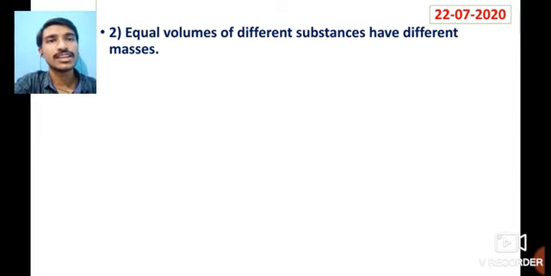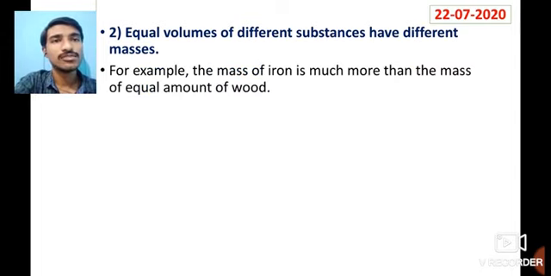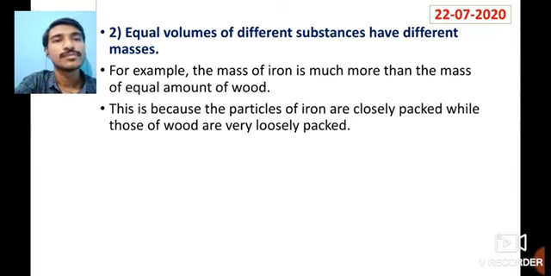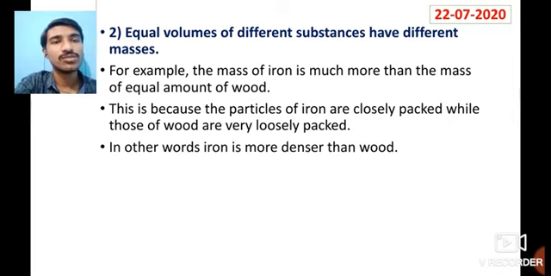Let us go for the second one. Equal volumes of different substances have different masses. To understand this, for example, the mass of iron is much more than the mass of an equal amount of wood. This is because the particles of iron are closely packed while those of wood are loosely packed. In other words, iron is denser than wood.